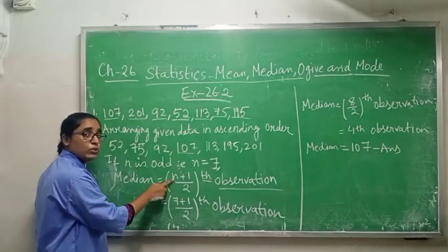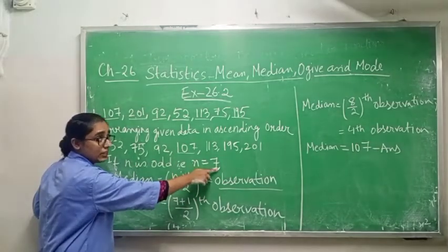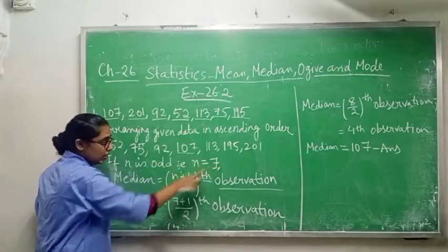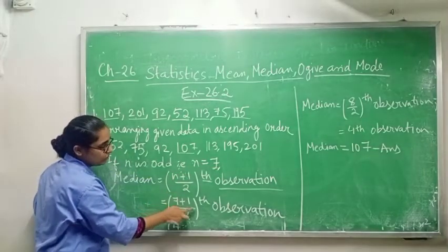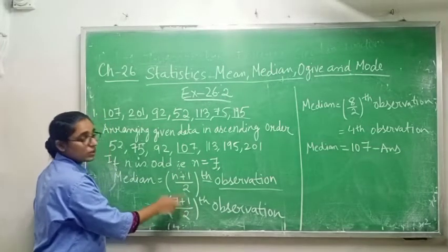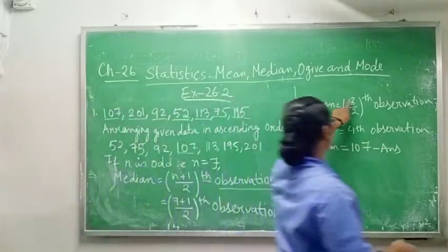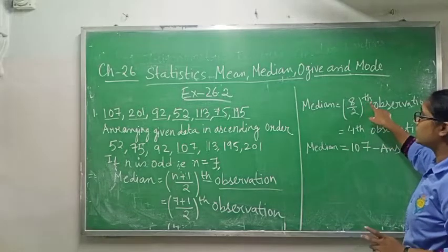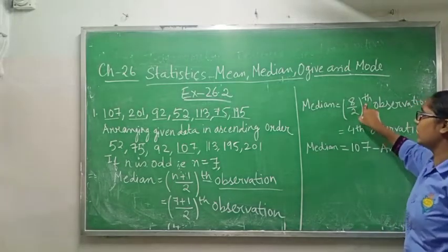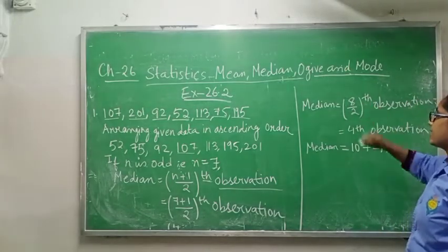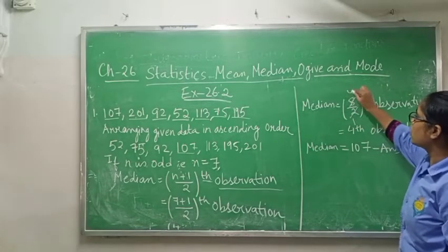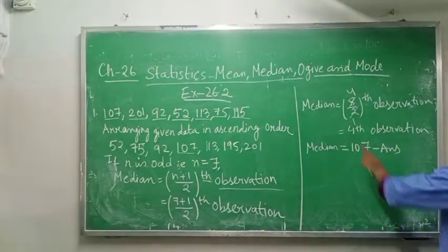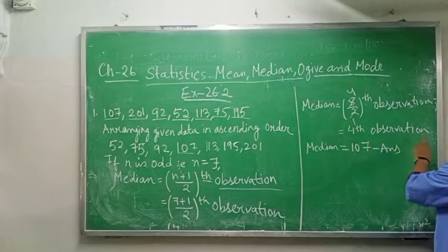In place of n you will write 7, so (7 plus 1) by 2. 7 plus 1 is 8, so 8 by 2, which is the 4th observation. Please don't forget to write this th. It is very important. 2 fours are 8, so the median is the fourth observation.